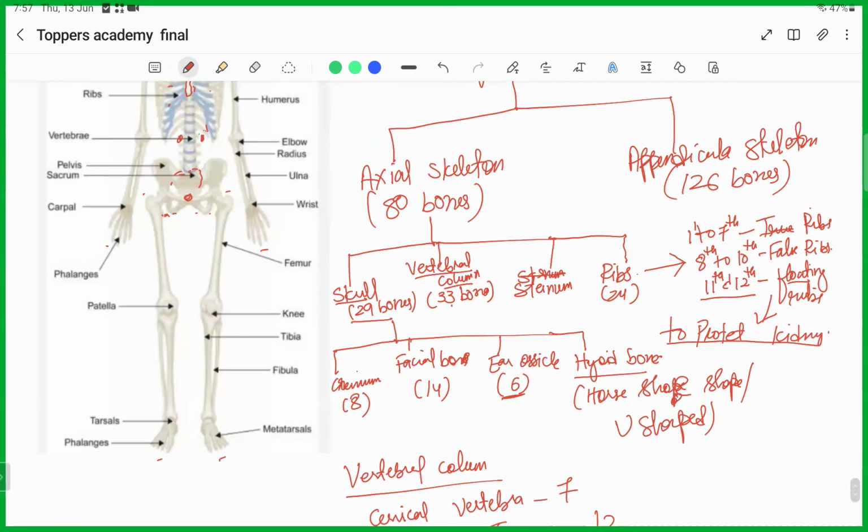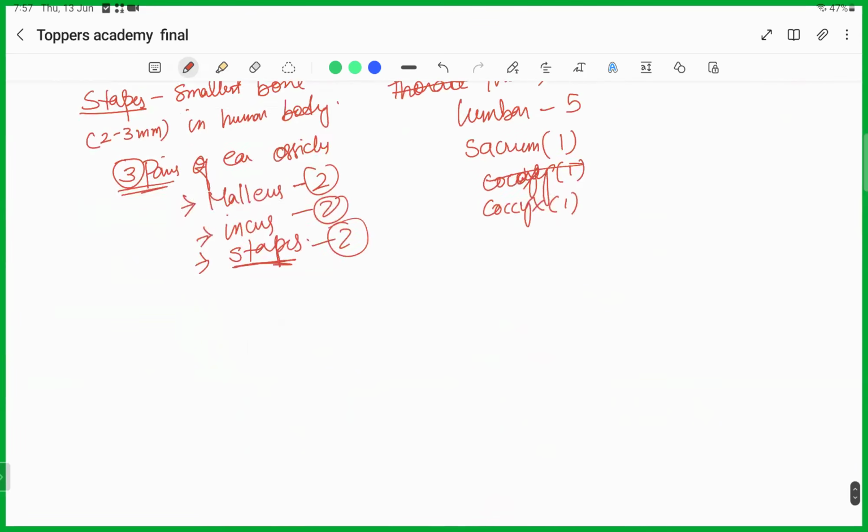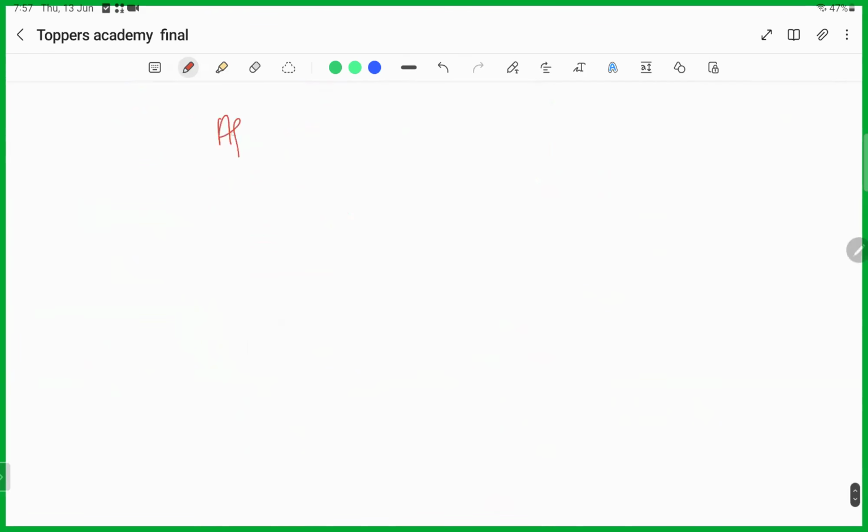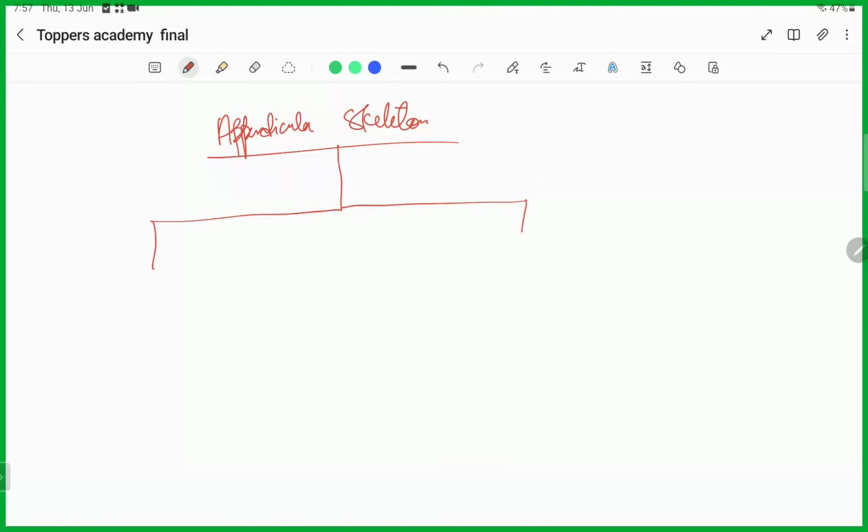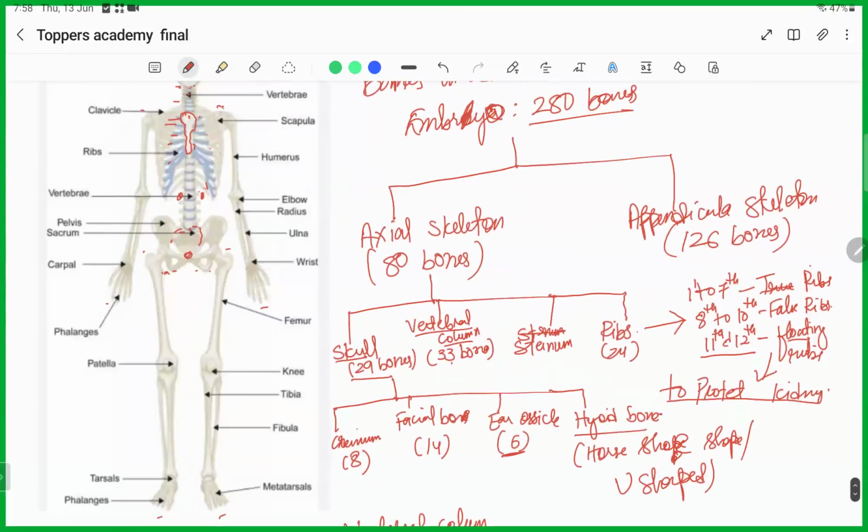Now, when we talk about the appendicular skeleton, again there is a division here known as the girdles, and then the limb bones. Girdles refer to these joints.